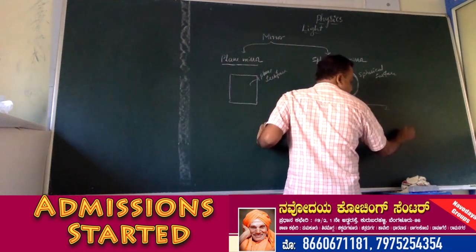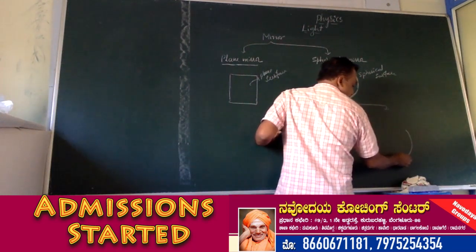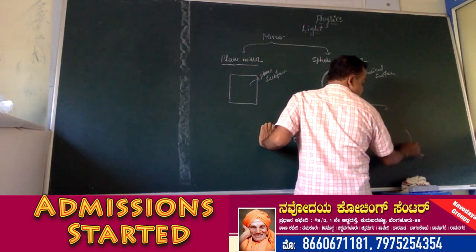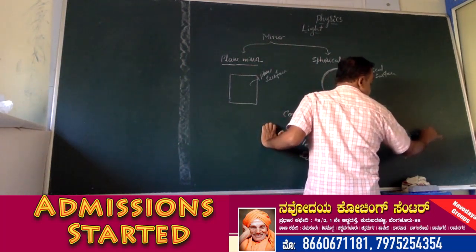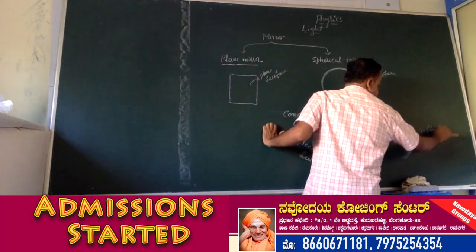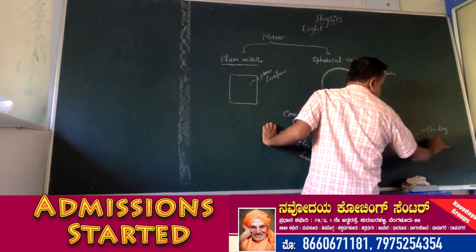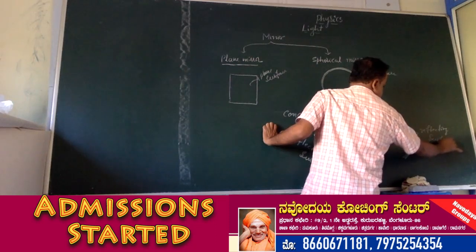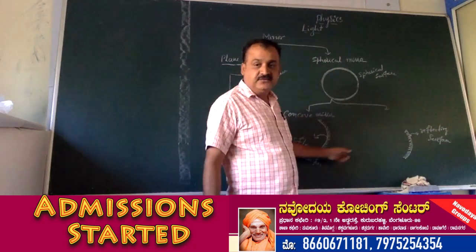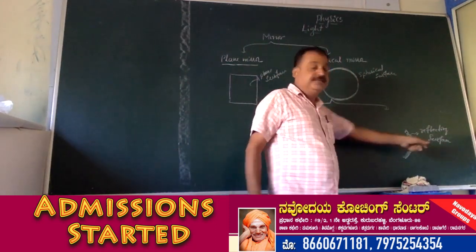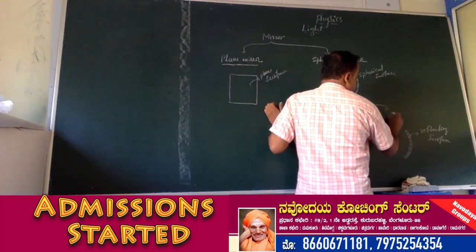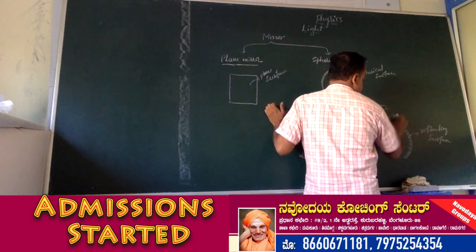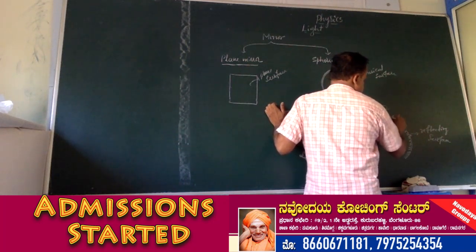If the reflecting surface of the mirror is outwards, this is the reflecting surface. If the reflecting surface of the mirror is outwards, such a mirror is called a convex mirror.